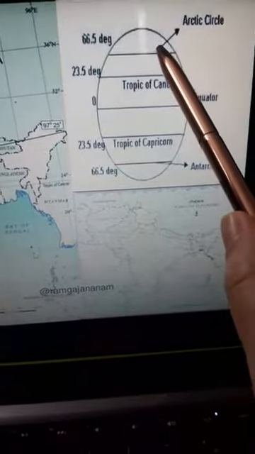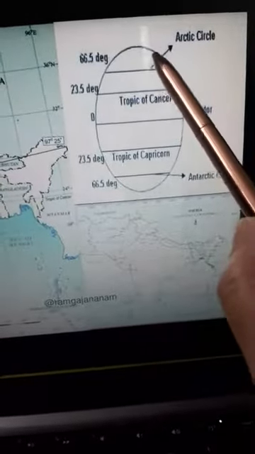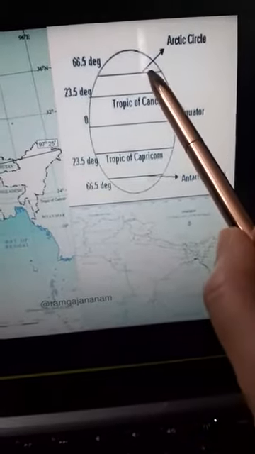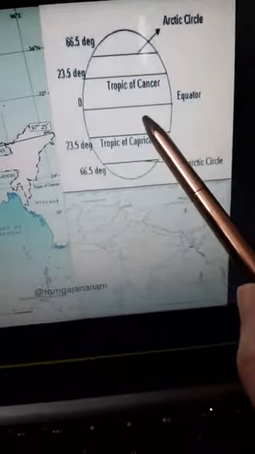Towards the north of the Tropic of Cancer, we have the Arctic Circle, at 66.5 degrees north. Coming towards the southern part of the equator, 23.5 degrees south is the Tropic of Capricorn, whereas 66.5 degrees south is the Antarctic Circle.